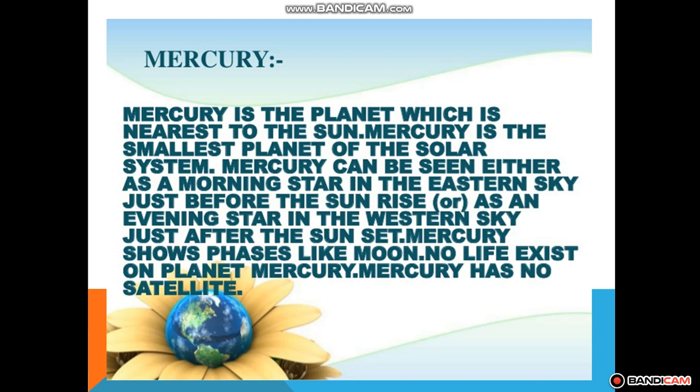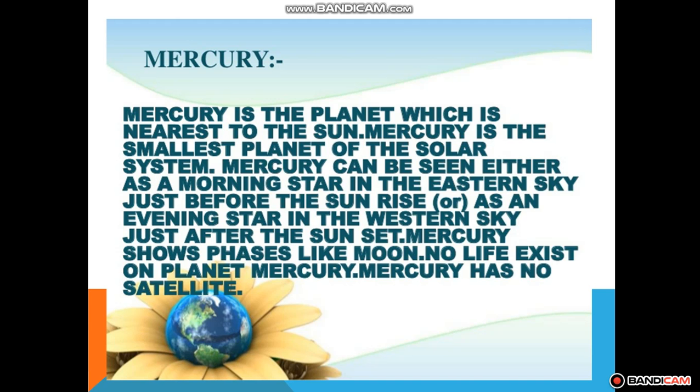So it is also called the morning and the evening star. Life can't exist on Mercury because Mercury पे क्या है, life नहीं exist कर सकती because वहाँ पे atmosphere नहीं है. It's a very hot planet. That much heat human beings can't bear, right?